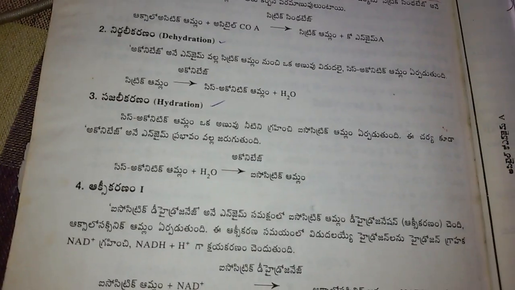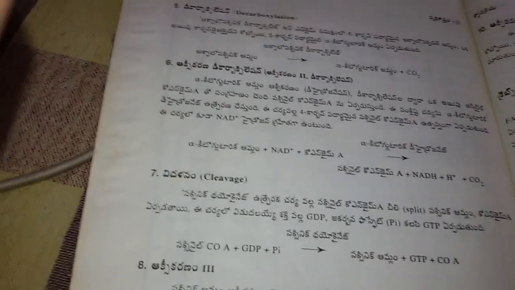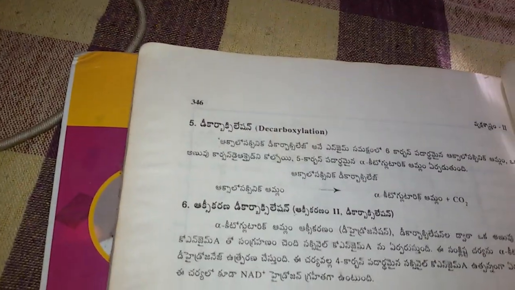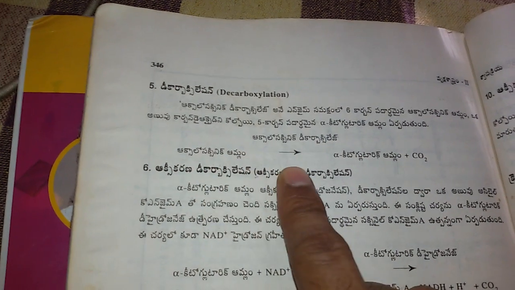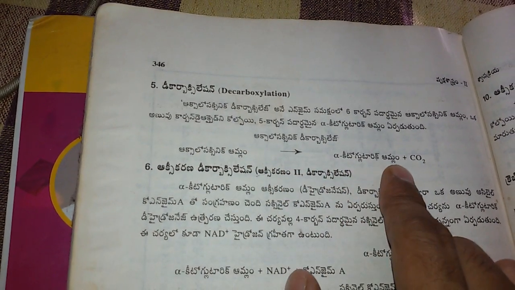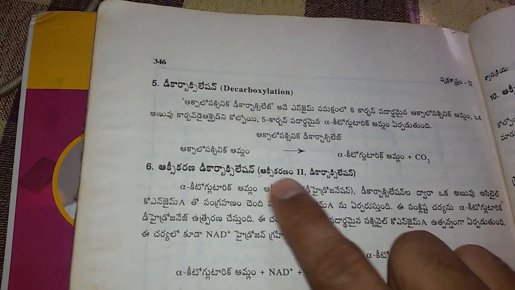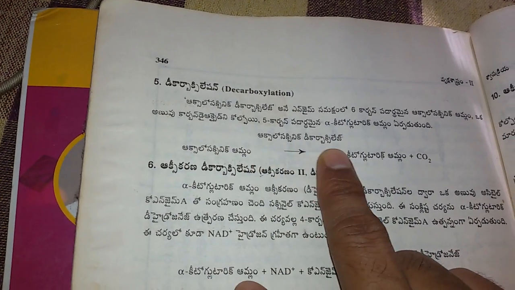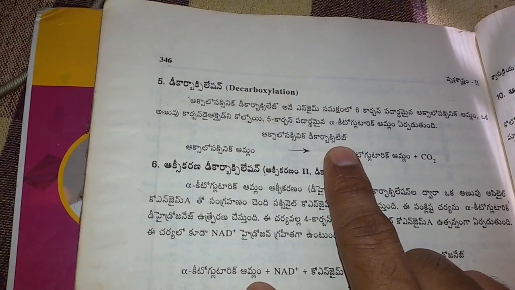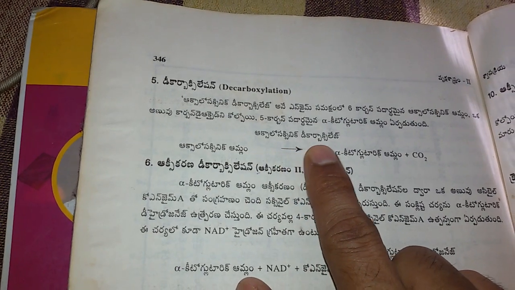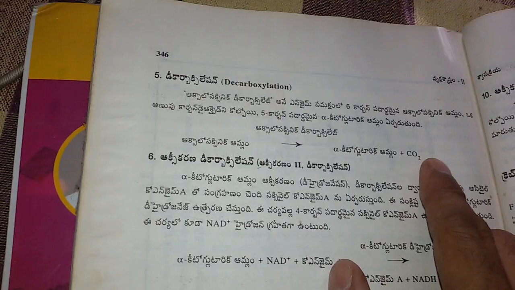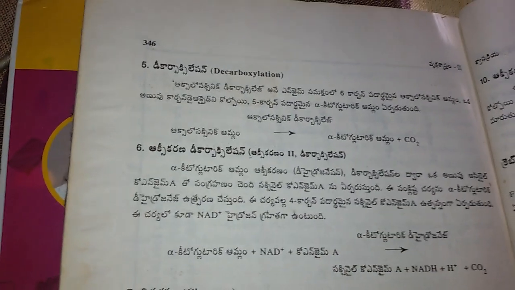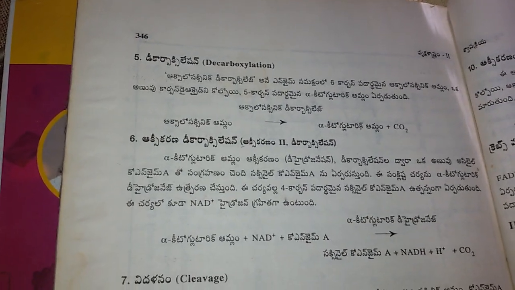This is the fourth reaction. The fifth is decarboxylation. Oxalosuccinic acid, with the help of the enzyme oxalosuccinic decarboxylase, is converted into alpha ketoglutaric acid plus CO2. This is the fifth reaction.